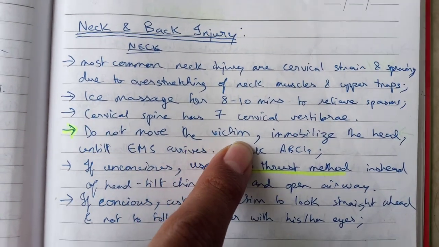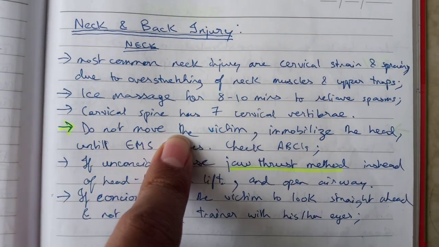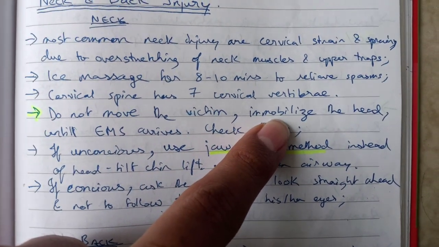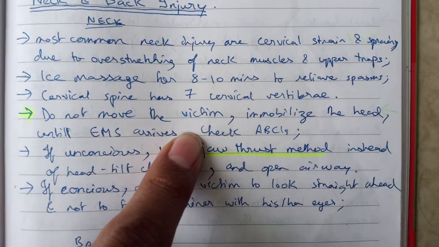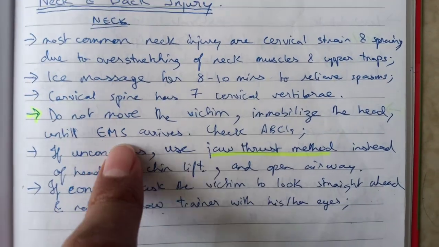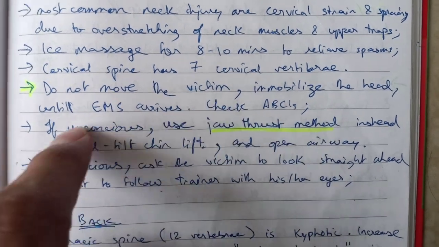Do not move the victim. If the person is experiencing a neck injury or a spine injury, you should not move the victim. Immobilize the head. Make sure that they are not able to move the head until EMS arrives, because if they move their head, then that injury can become worse, especially if it's a neck injury. And of course, check the ABCs: airway, breathing, circulation.